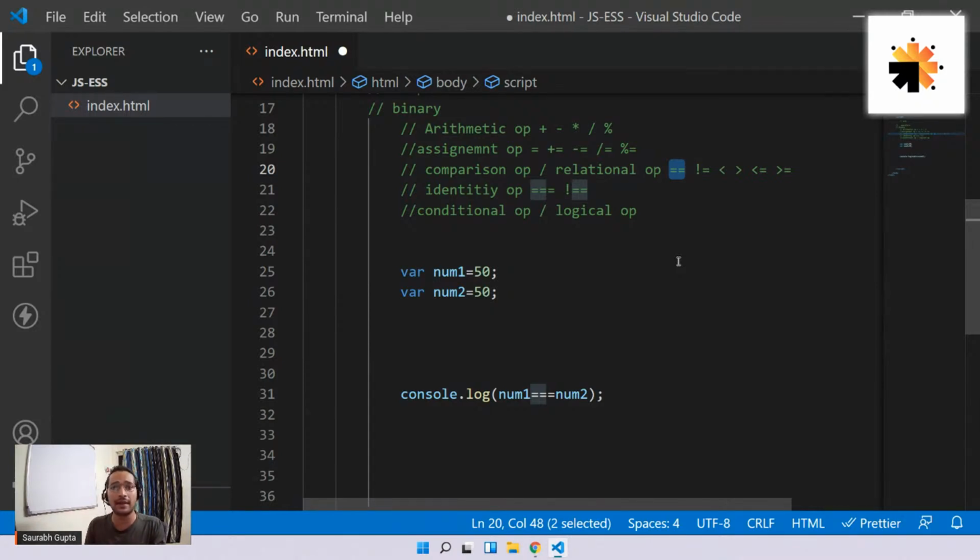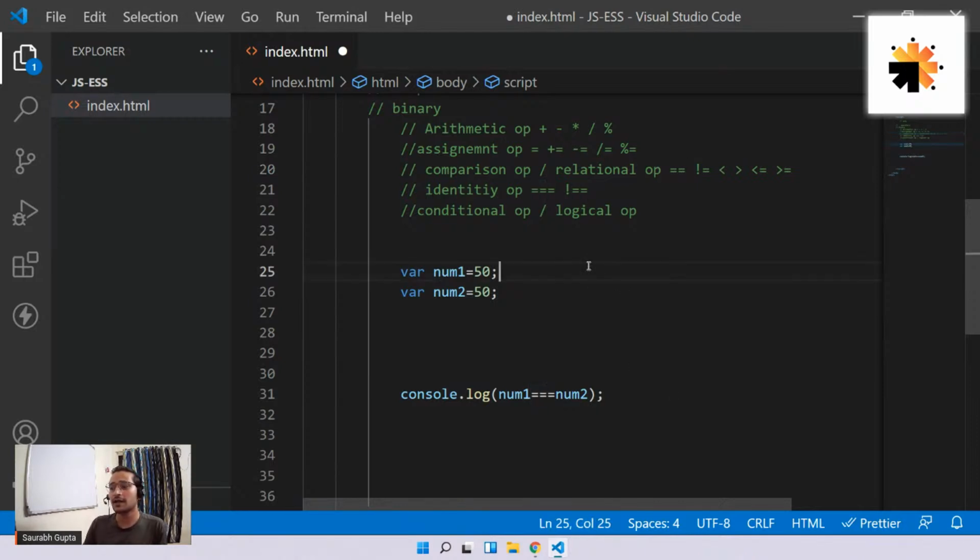Then only it will compare, for both strings. Is that clear? So only if the data type is the same, then triple equal to moves ahead. Otherwise, it will give false. For double equal to, types don't matter. It's simple. If they look the same, fine, go ahead. Is that clear, everyone?